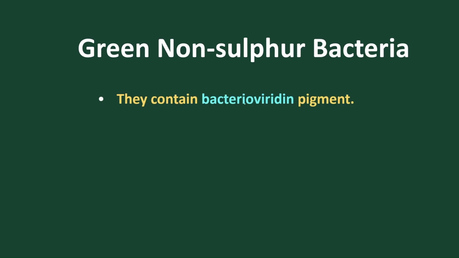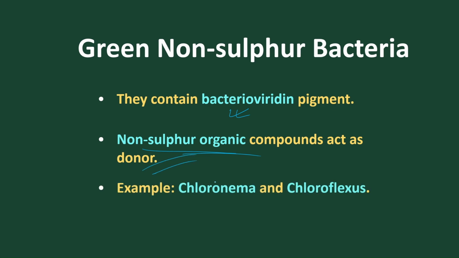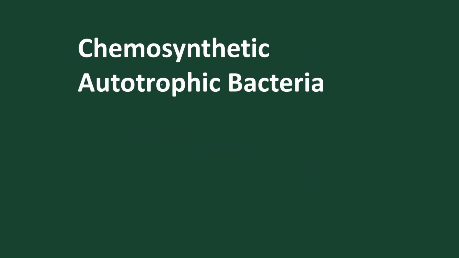Green non-sulfur bacteria. They contain bacterioviridin as the pigment and non-sulfur organic compounds act as the electron donor. And the best examples are Chloronema and Chloroflexus. Got it? This is all about green non-sulfur bacteria. Now let's move to the next part of autotrophic, that is called chemosynthetic.